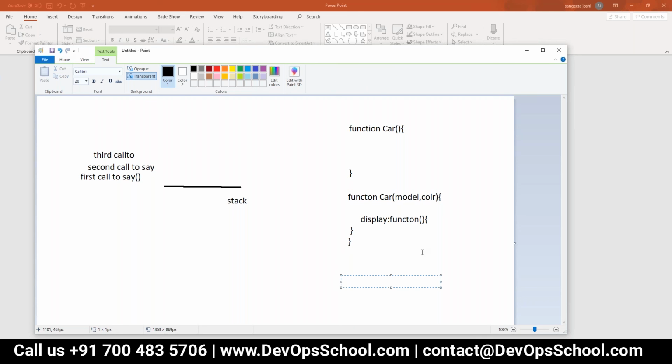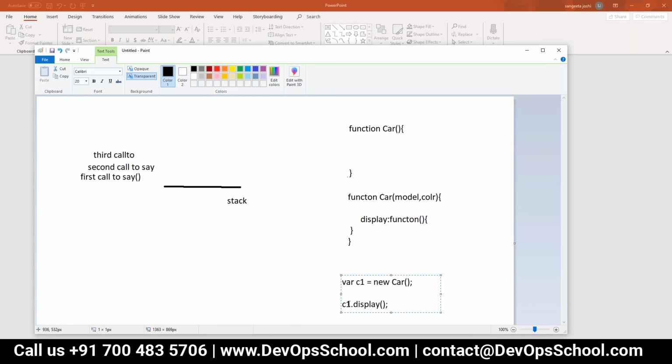First we will create the object of car. So var c1 equal to new car. It is essential that for a constructor function, we create the object in this way only, and then I can call it. It is called the method invocation pattern: c1.display.